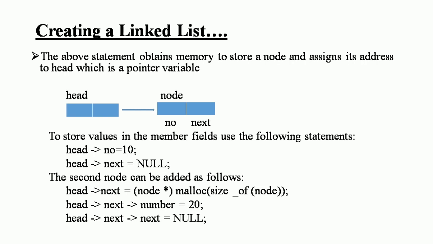The head box can be divided into two. What is the node? In a node also we have two parts: the first one on the left side is the number, and the right side is the next. These store values in the member fields.